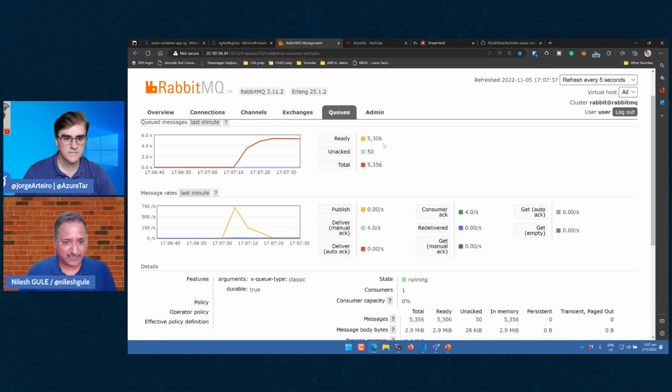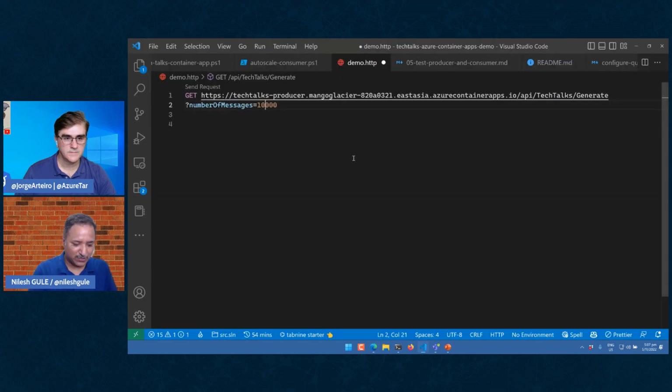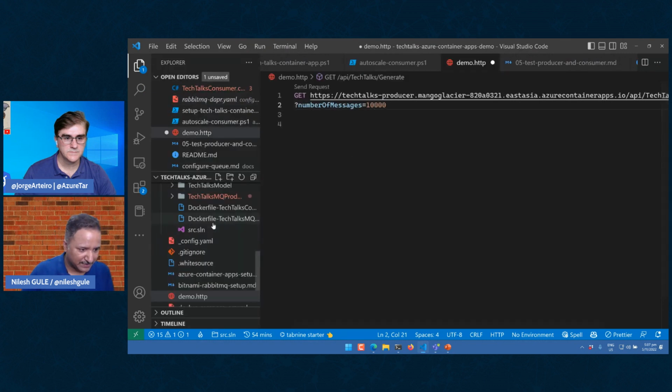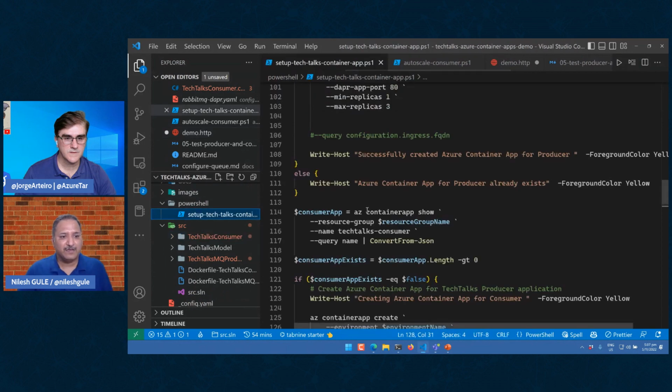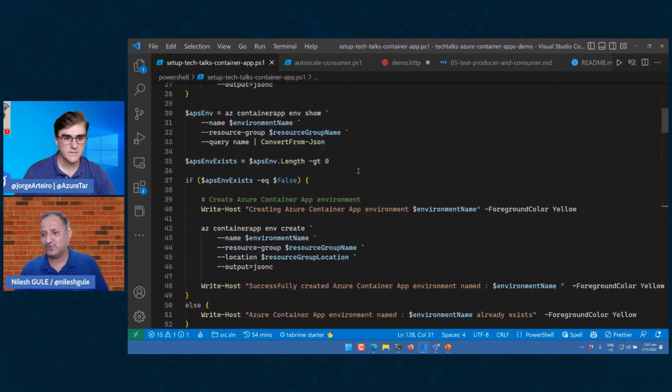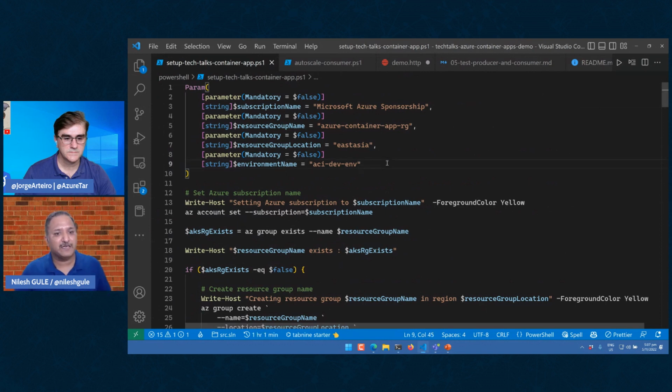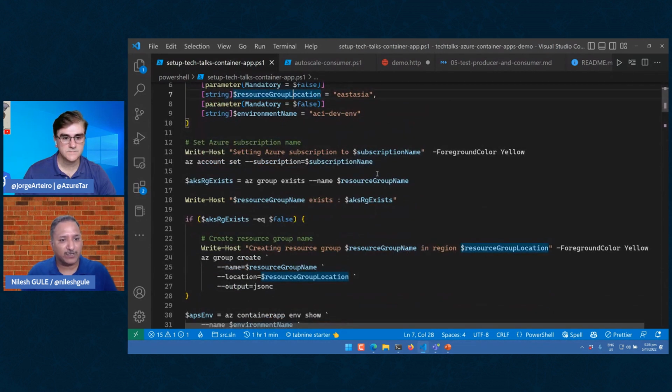Now, to deploy this, I again have a script. So let's walk through that script and see how I deployed this application. I have this script which is used to set up the whole environment for me, the Azure Container Apps environment. I have some parameters passed to the PowerShell script, like the subscription I want to use, the resource group name, the location of the resource group where I want to create all these resources, and the environment name.